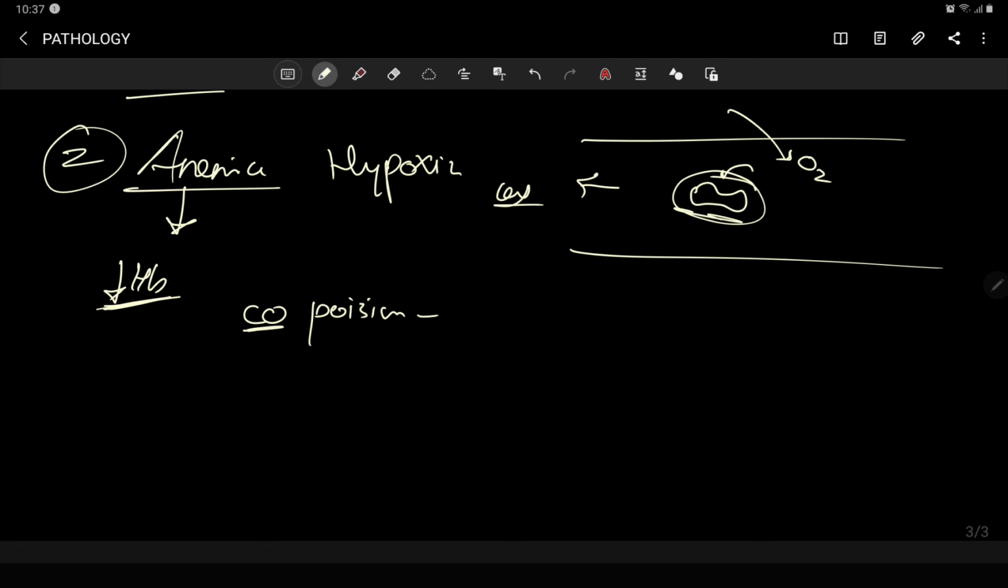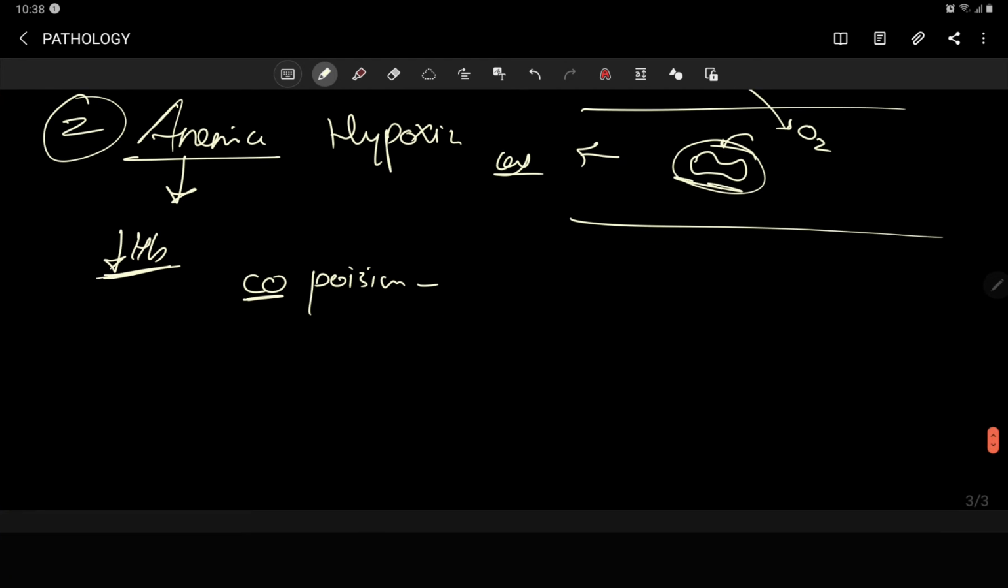Other may be that the hemoglobin is less, or the hemoglobin is normal in amount but the structure of the hemoglobin is not normal, like we see in sickle cell anemia. The surface area decreases, and it is not able to hold the oxygen as it should and carry it to the target site. Other is carbon monoxide poisoning.